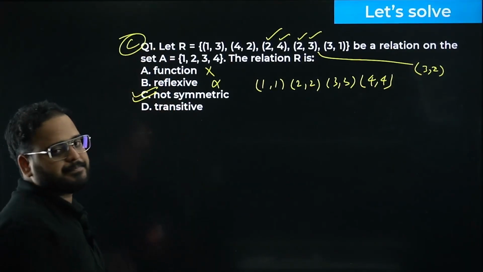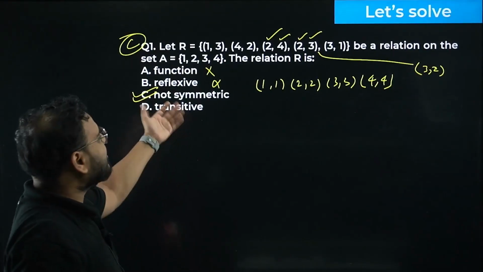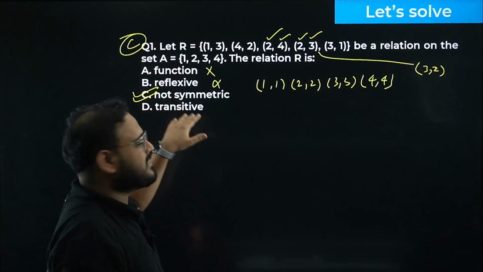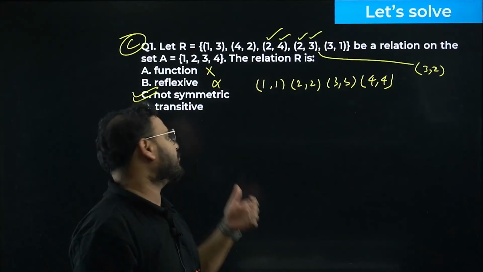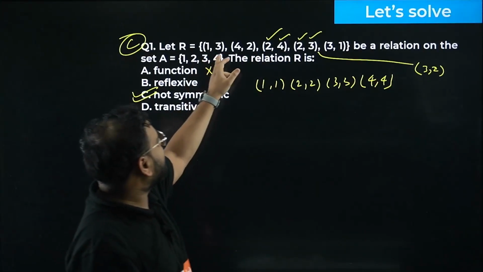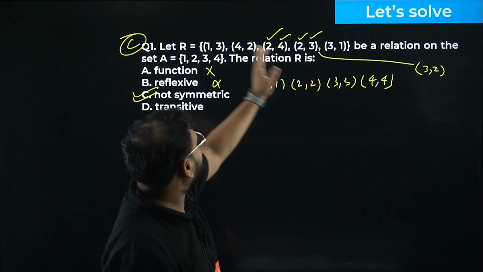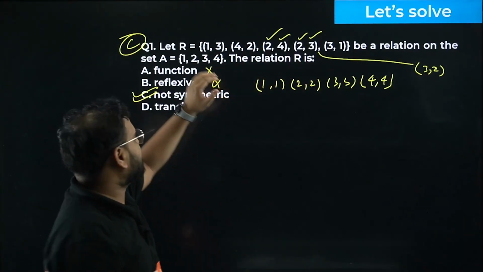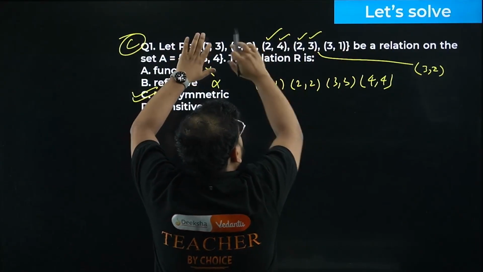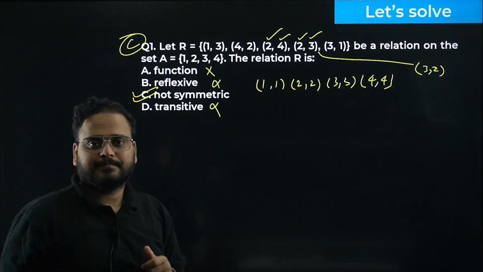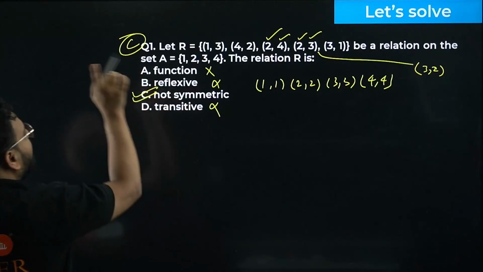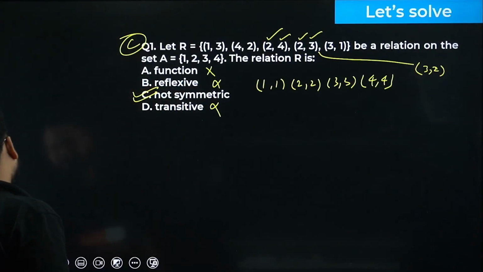Simply option is C. Why not check this for this, sir? There is no need to spend time on it. You can see clearly it can never be symmetric, right? Then why spend time checking this? You can check it out. You want (3,3), (1,1), and (1,1) is not there. So not transitive. I have (1,3), (3,1), but (1,1) is not there. So even transitive is not possible. Please check. Works. Question number 1, option C is correct.